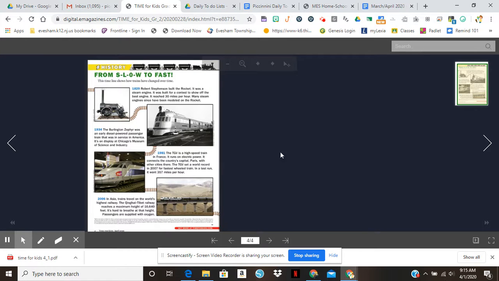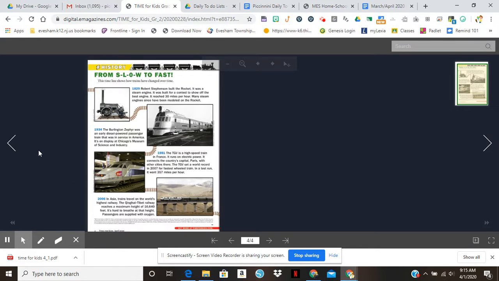As you move on to the back of the article, I want you to notice that this particular piece, I just want to make it smaller, goes in chronological order. It starts from 1829 and continues on and ends in 2006. That tells me as a reader that I'm learning in chronological order the evolution of trains. This piece is going to tell me all about how trains have changed over time.